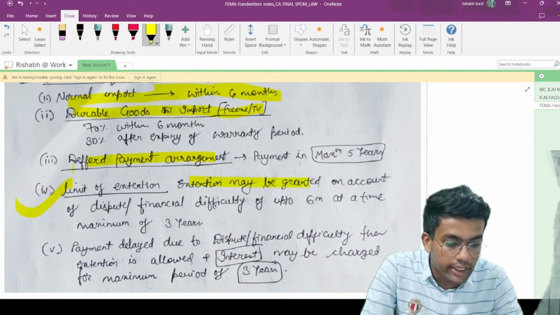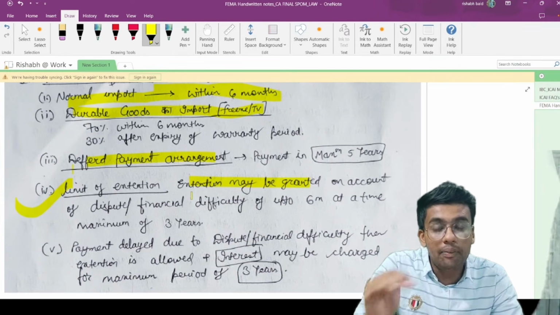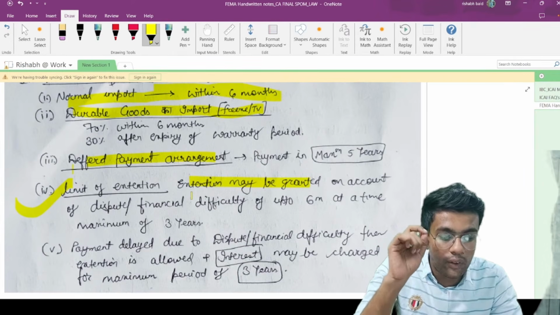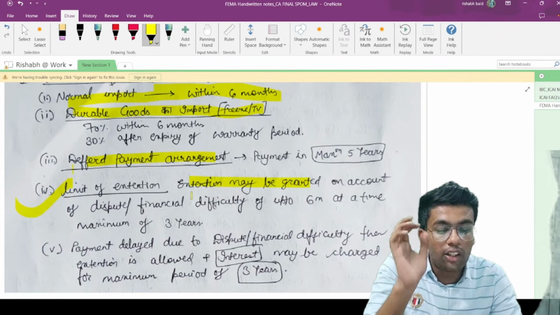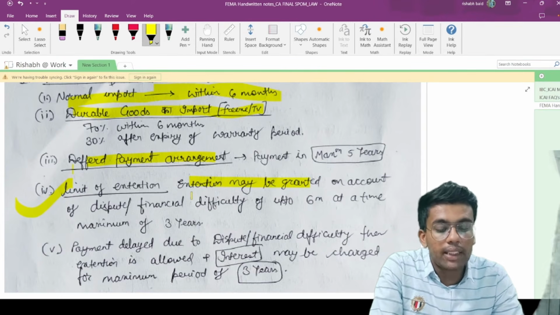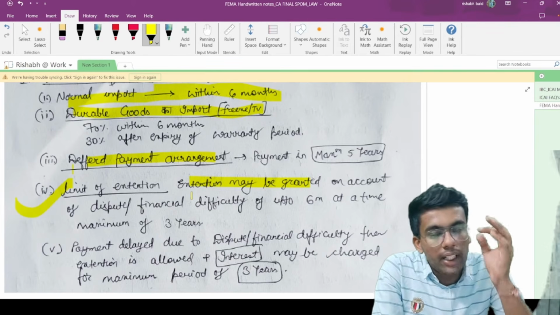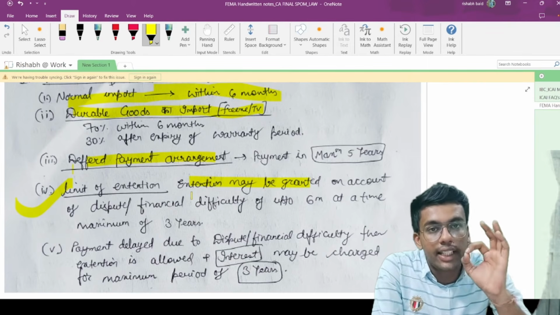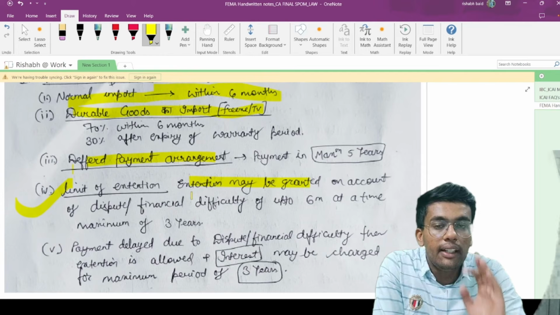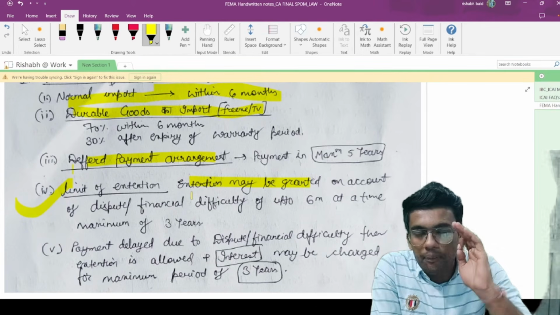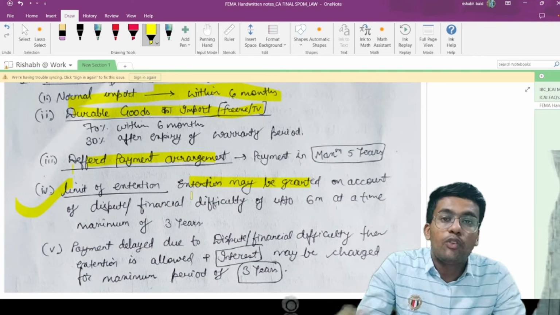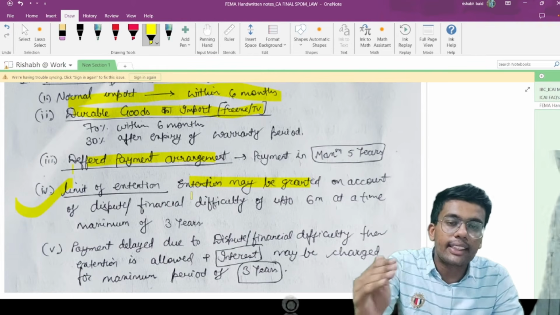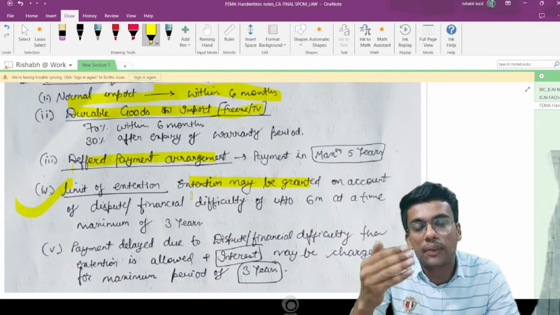So the answer to the question is yes, and it can be extended only if there is any grant on account of dispute या फिर financial difficulty, of up to 6 months at a time, maximum of 3 years. मतलब अगर आपके पास financial difficulty है या फिर there is a dispute with respect to the payment amount, then the period can be extended maximum for a period of 6 months at a time for a total period of 3 years. मतलब 6, 6, 6, 6 ऐसे करके 5 times the 6 months period can be extended.